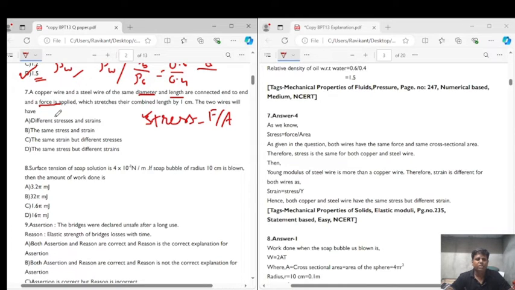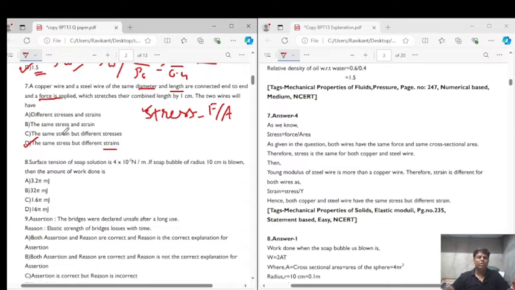So according to this, different stress and strain, no; the same stress and strain, no; the same strain but different stress, no; they have the same stress but different strain, because the material is different, so strain will be different. So according to this, the correct answer for question number 7 is option D, right? So let's look into question number 8.